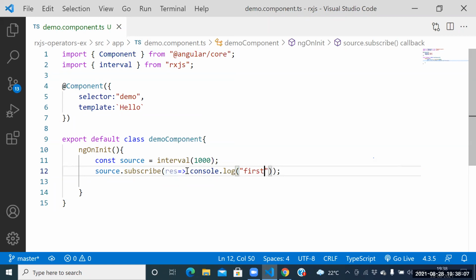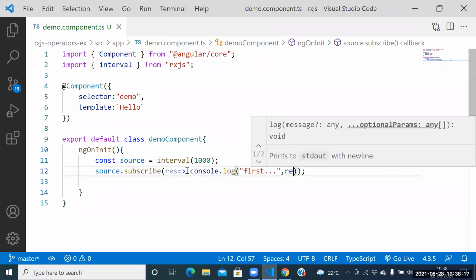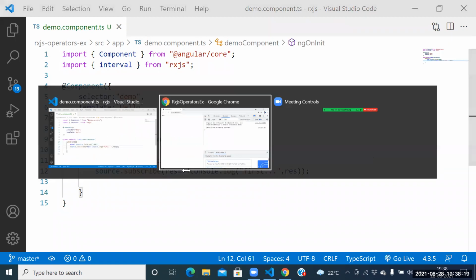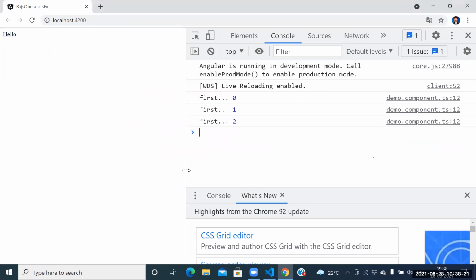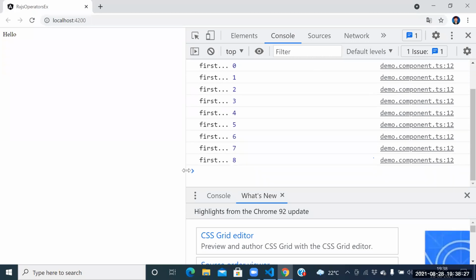Console dot log of first, here itself. We need to place the first again. Now here itself we need to print the result again. Fine. So check your capability again. Guys, are you understanding the interval property in the RxJS?